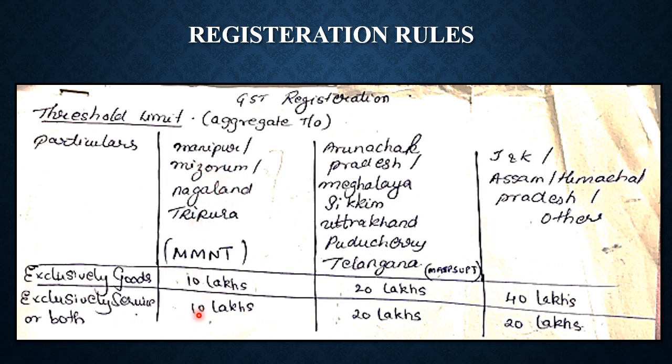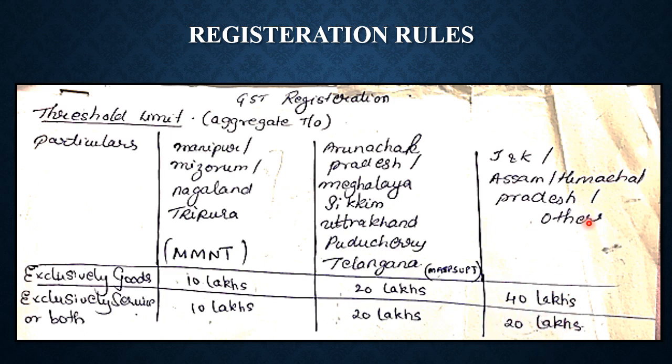So if they have aggregate turnover below 10 lakhs, then they don't have to register under GST. If it is above 10 lakhs, then yes, they need to register. The second category of states: we have Arunachal Pradesh, Meghalaya, Sikkim, Uttarakhand, Pondicherry, Telangana. Under these states, the aggregate turnover for goods is 20 lakhs and for services and both is again 20 lakhs. The third category is Jammu Kashmir, Assam, Himachal Pradesh, and the other states of India, where for goods the total aggregate turnover is 40 lakhs, whereas for services and for others it is 20 lakhs.